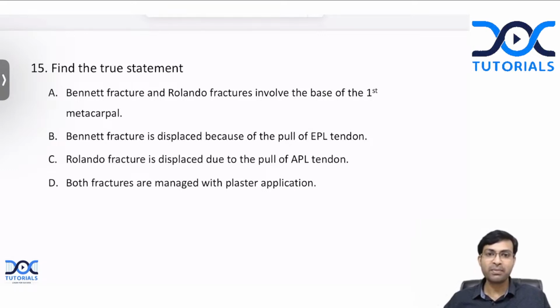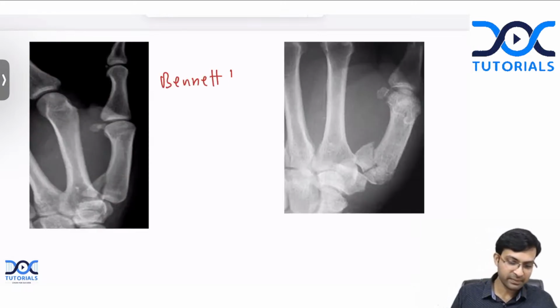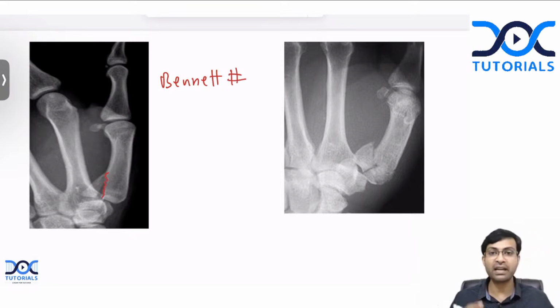So remember, both Bennett and Rolando fractures involve the base of the first metacarpal. In the case of Bennett fracture, there is a fracture like this, intra-articular fracture of the base of the first metacarpal. And because of the fracture, the shaft of the first metacarpal gets displaced laterally. Why?